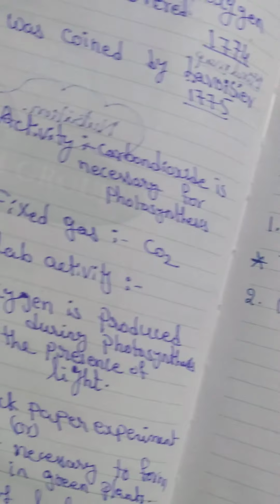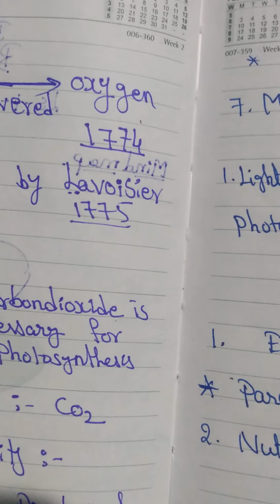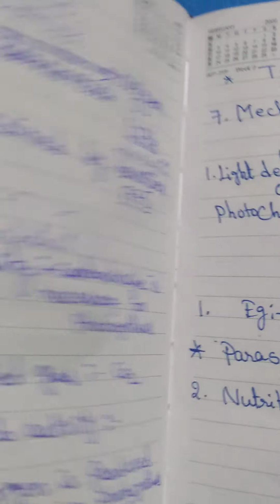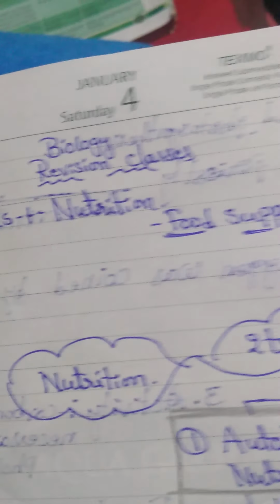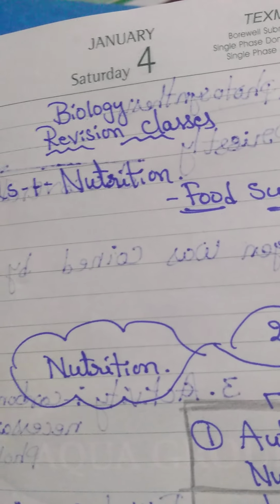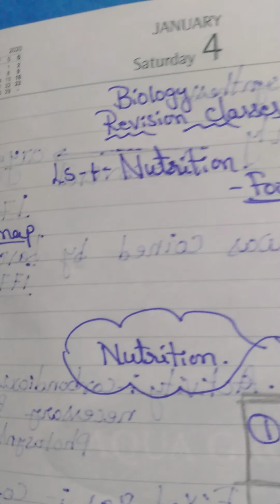This is the full lesson on nutrition, and autotrophic and heterotrophic nutrition are explained in this lesson. Next class we will see a detailed explanation about this nutrition.